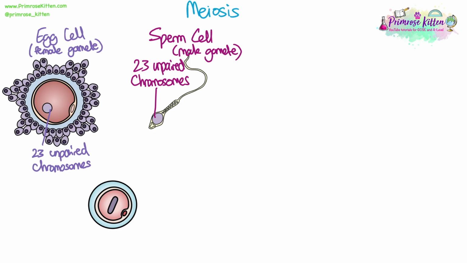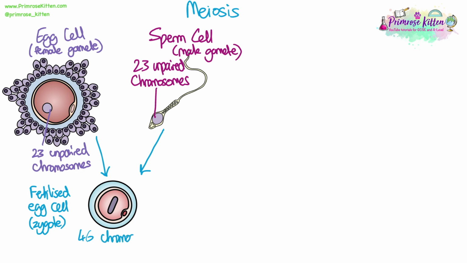So in meiosis, we are looking at the production of gametes. So we're going to use human gametes as an example here. So we have our egg cell, which is our female gamete, and our sperm cell, which is our male gamete. Both of them contain 23 unpaired chromosomes in their nucleus. When they fuse together during fertilization, they form a fertilized egg cell, which then becomes a zygote.